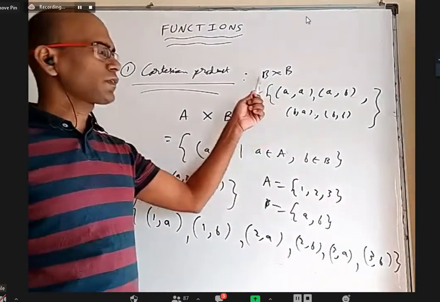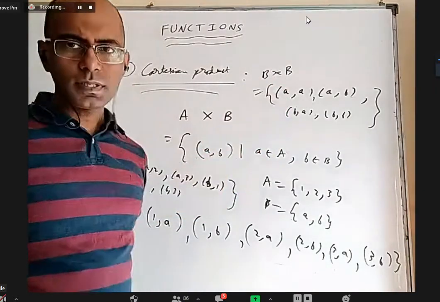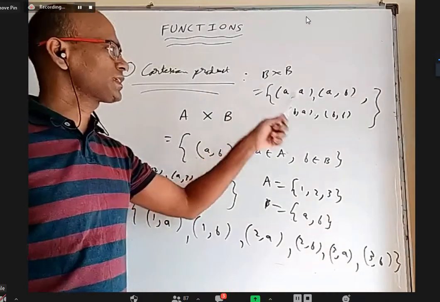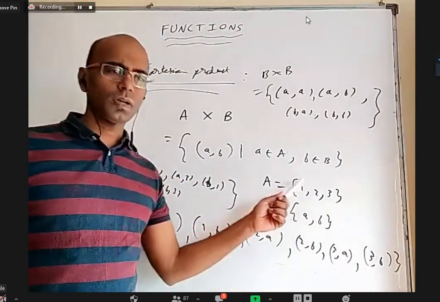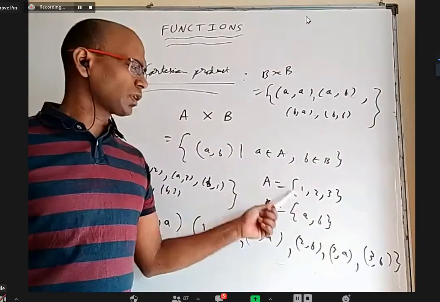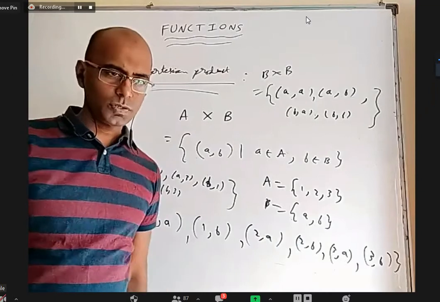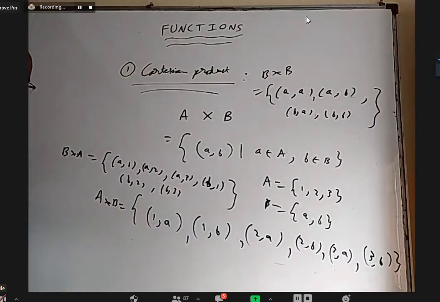Where the first element is also from set B, the second element is also from set B. If you want A cross A, the first element is also from set A, the second element is also from set A, like (1, 1), (1, 2), (1, 3), (2, 1), (2, 2), (2, 3), (3, 1), (3, 2), (3, 3). We'll get 9 elements. I don't have to write this.